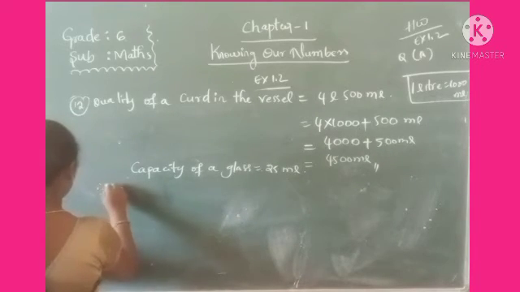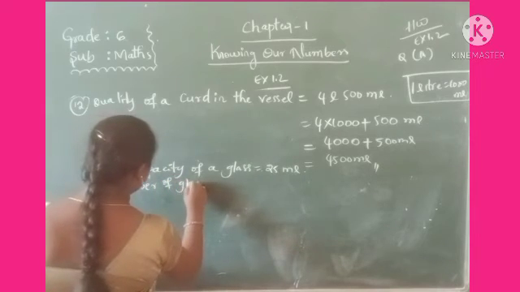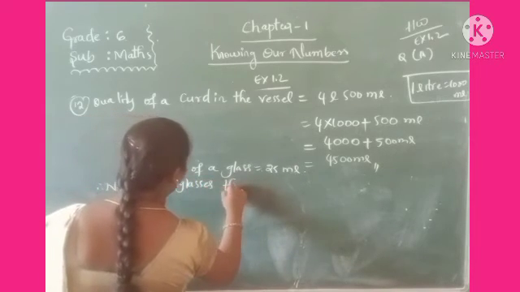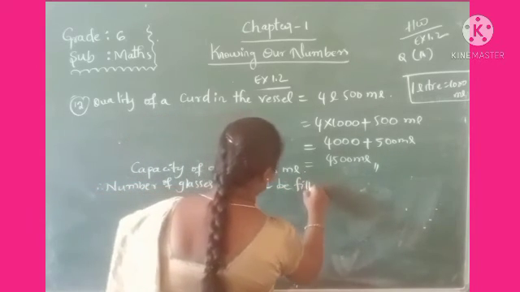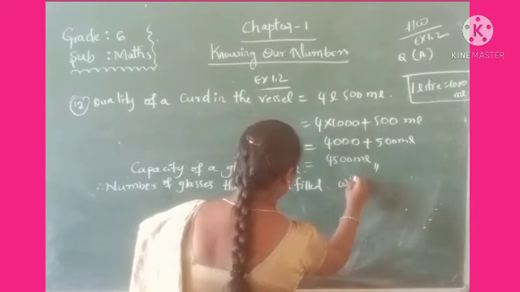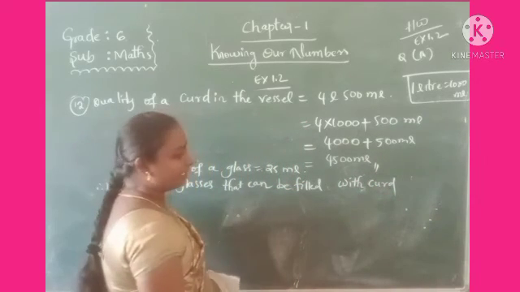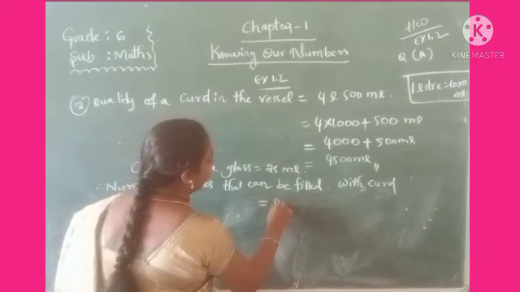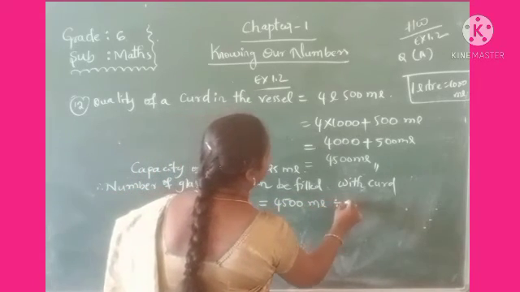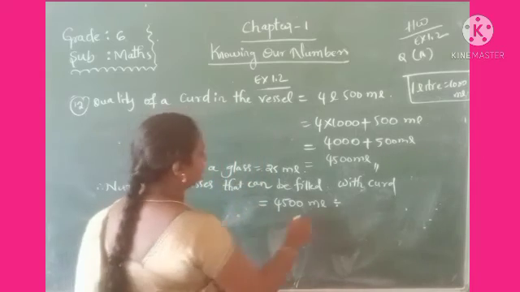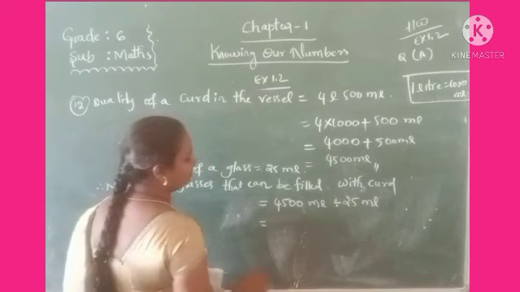So the number of glasses that can be filled with the curd is equal to 4500 ml divided by 25 ml. Right. Now do the division.